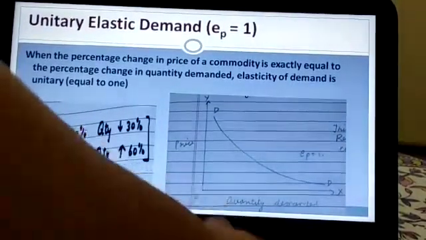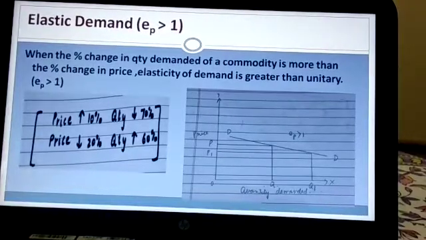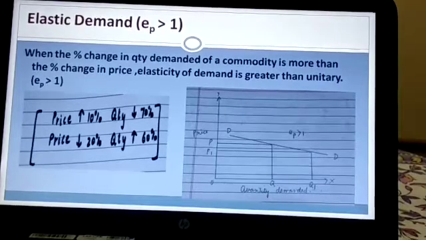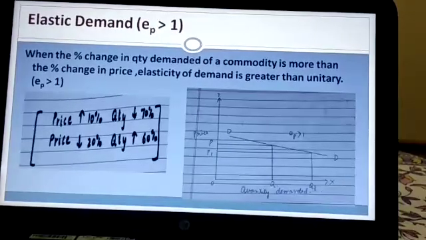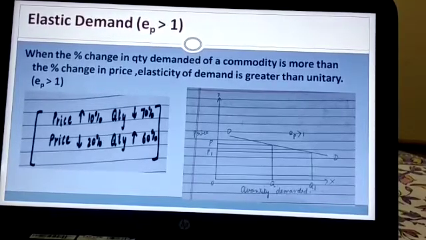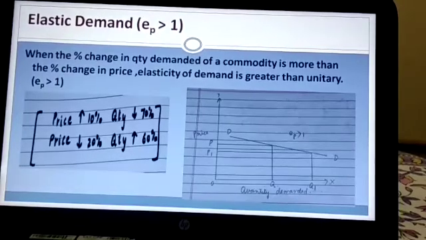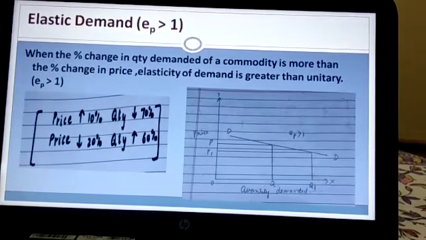Now we move on to the next concept, that is elastic demand, or EP greater than 1. What is the case when demand is said to be elastic? Let's discuss. When there is very little change in price but the quantity increase is very huge, in such a case the elasticity of demand is greater than unitary, or greater than 1. Unitary means 1. So greater than unitary means greater than 1.